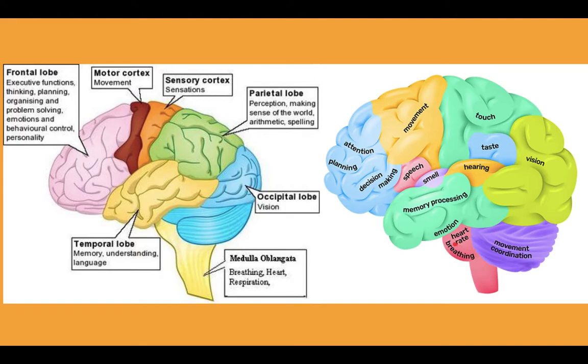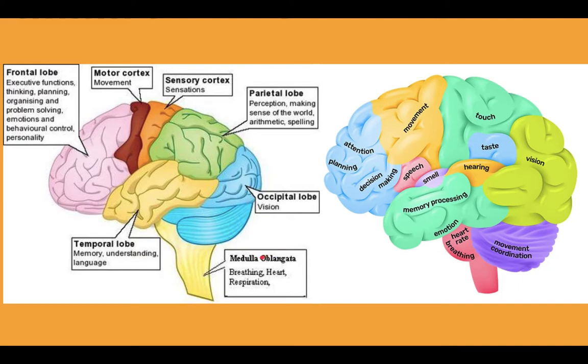Heart rate and breathing are controlled in the pons, and movement and coordination are controlled in the cerebellum portion. With the help of this image you can clearly see how the different lobes in the cerebrum part of the brain are responsible for the control of different voluntary and involuntary actions.